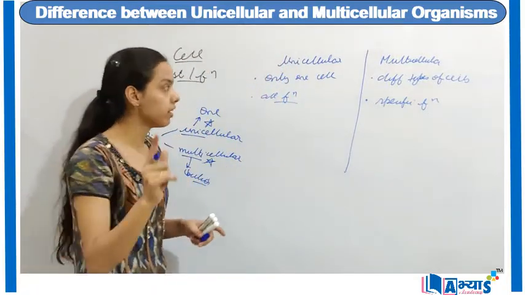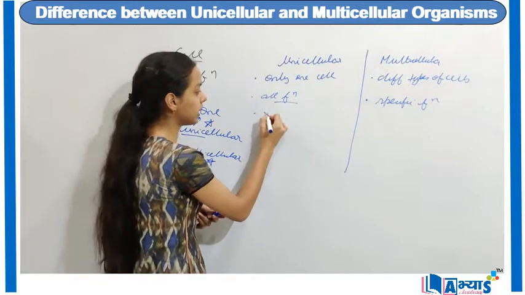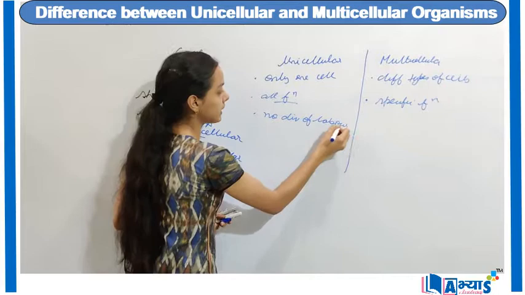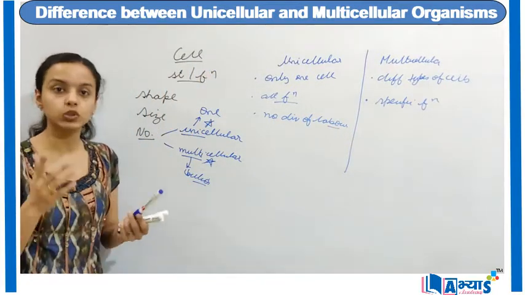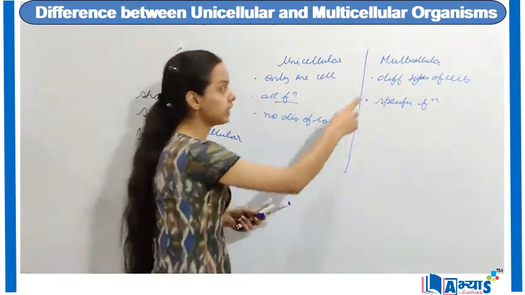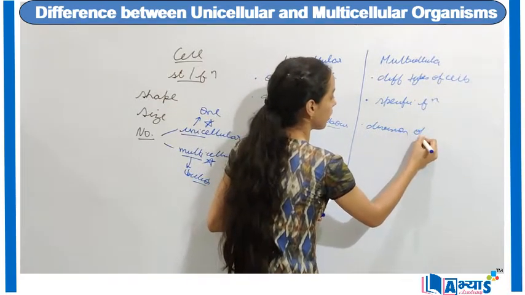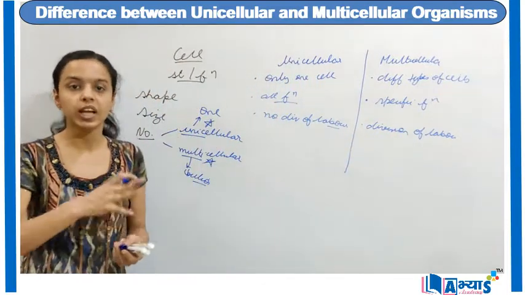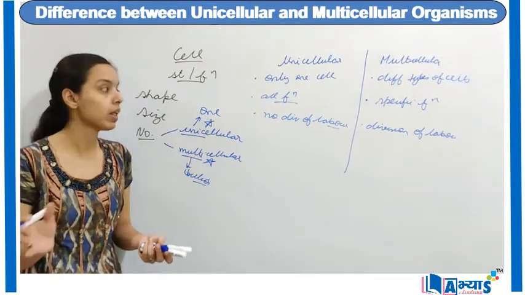Now, as only one cell is present and it has to perform all the functions, there is no division of labor. Basically, labor here means the division of the functions. As there is only one cell, it has to do all the functions, so there is no division of labor. However, in multicellular organisms, there is division of labor. A specific cell will do its own function, and the other cell will do the other function. So, there is division of work or division of labor.